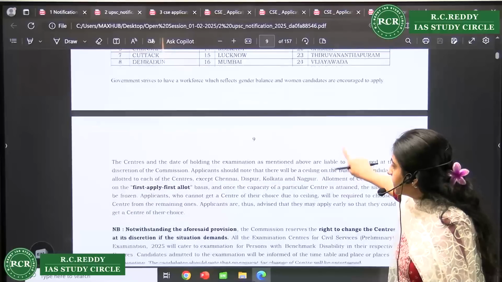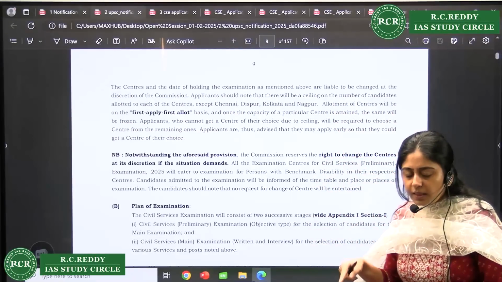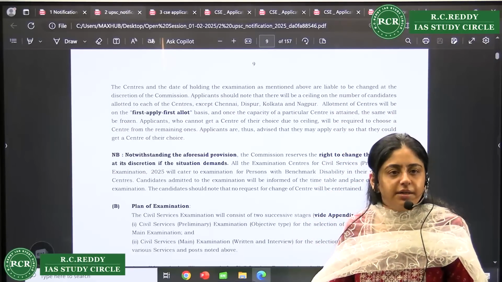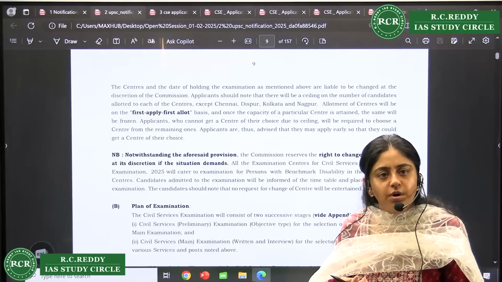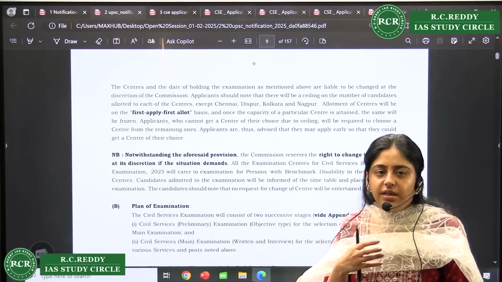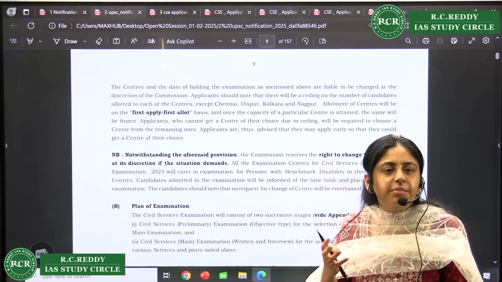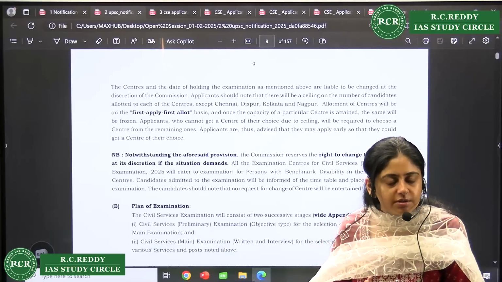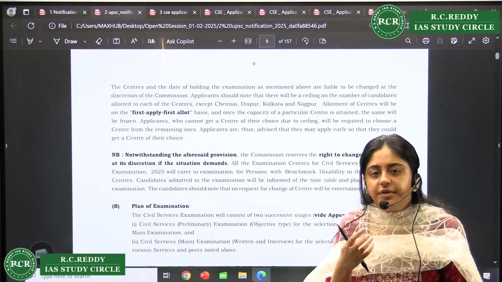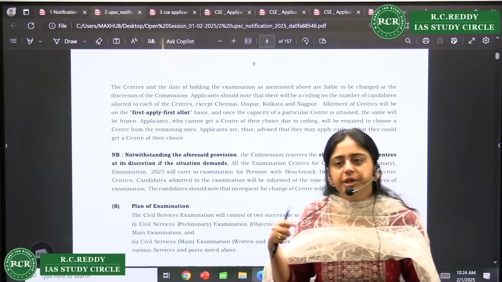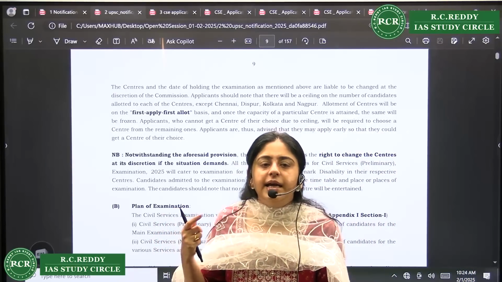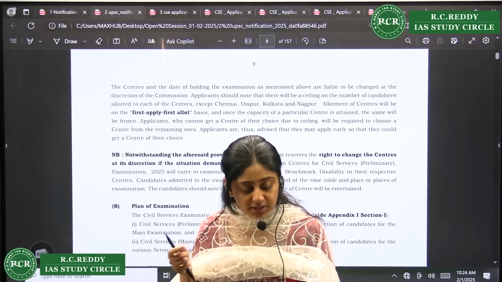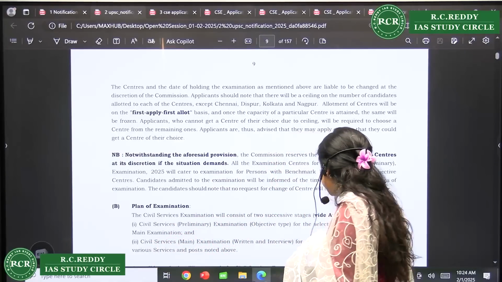And these things people used to do after mains, they used to think, but now you have to think about everything right now, right? That's the issue. So that is why this form filling is taking a lot of time. You have to think around multiple things. Although service preference you can edit, your hobbies also you can edit, right? They have told in the form that after prelims result, 15 days will be given where you can edit your educational. 3 things they have told.